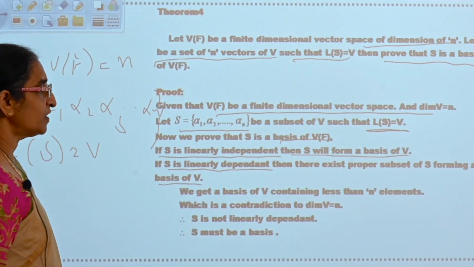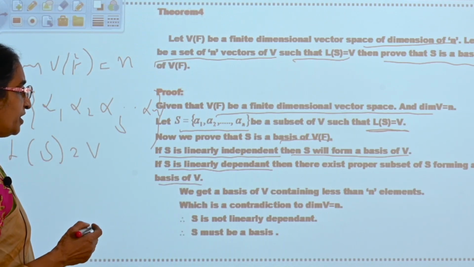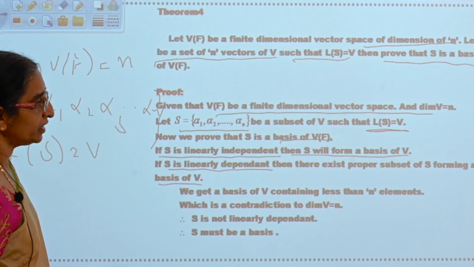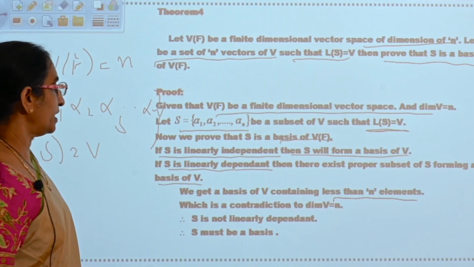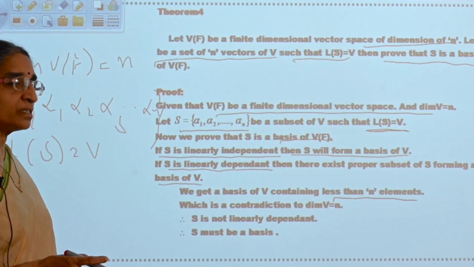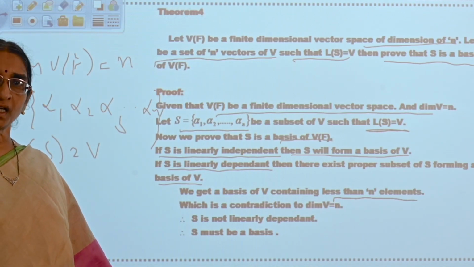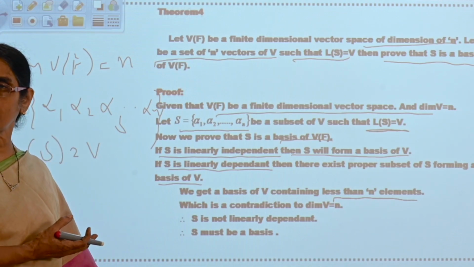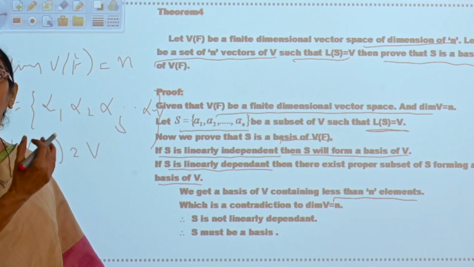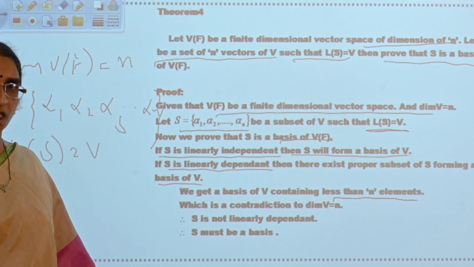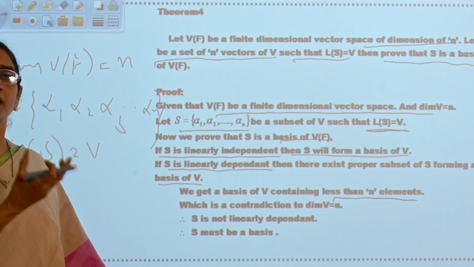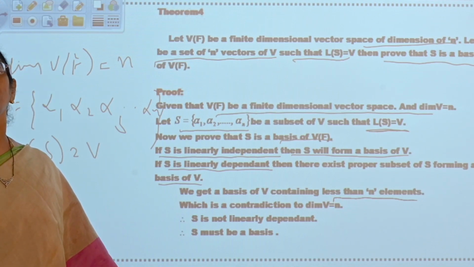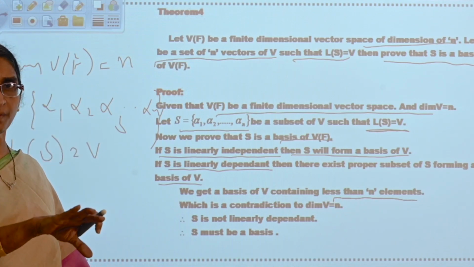Is it? Because you will eliminate, why? We get a basis of V containing less than n elements. That means, S being linearly dependent means you can write one vector in S as a linear combination of its preceding vectors, and you will eliminate that vector which has been written as a linear combination of the others. Then you will get a subset of S. If it is linearly independent, it will be a basis.